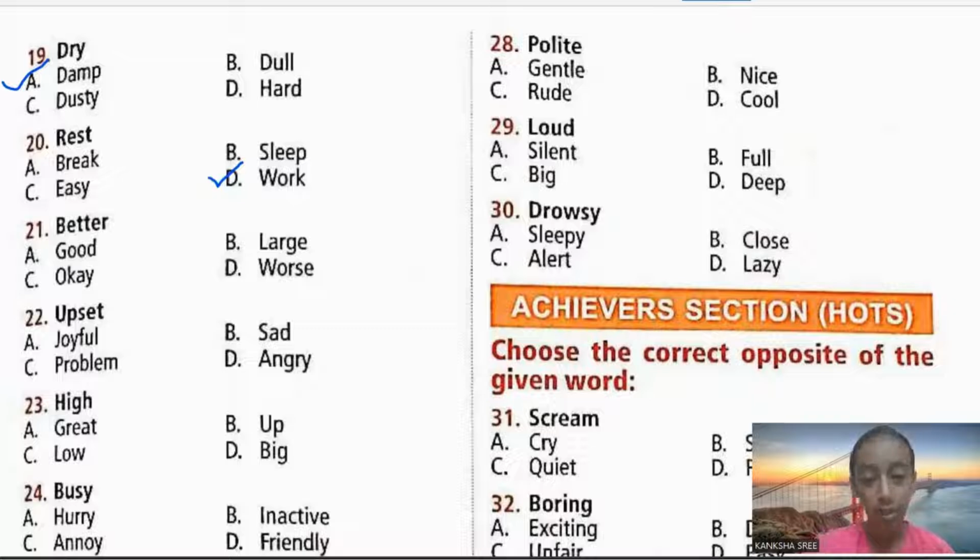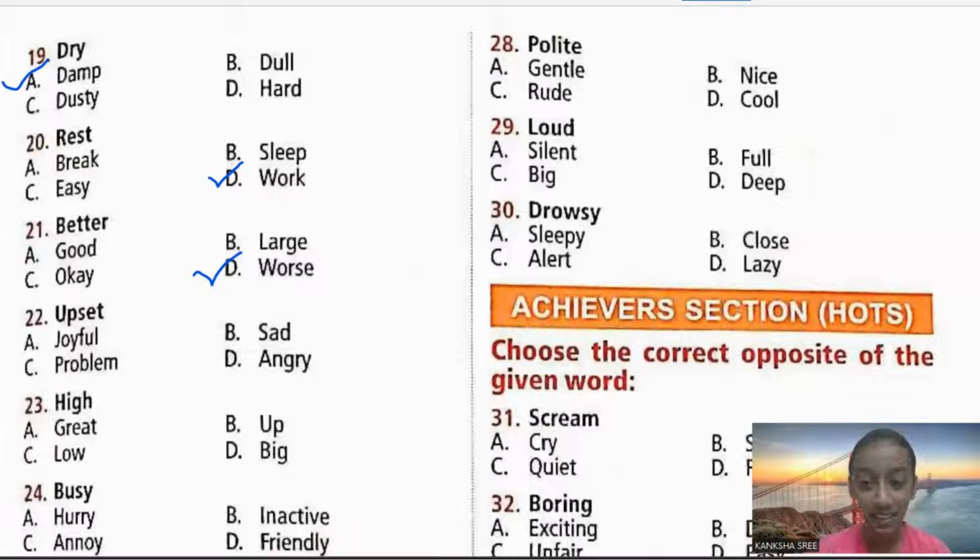Better. Good, better, best. So these are the three comparisons of qualities. So you cannot add the words good, large, or okay over here. Then what can be the answer? Worse. Yes, better opposite is worse.